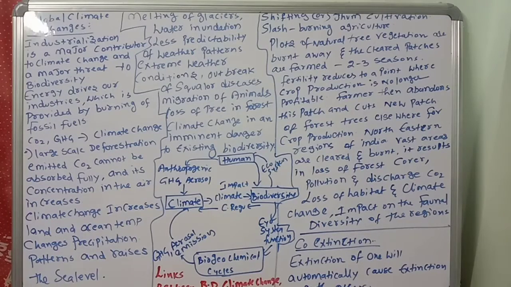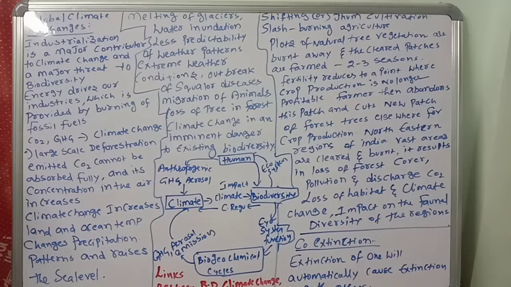What is pollution? Harmful change. It's not at all good for living beings. So that's why it is a threat to biodiversity. Now, observe very carefully what we are discussing. So, this industrialization is disturbing the biodiversity.